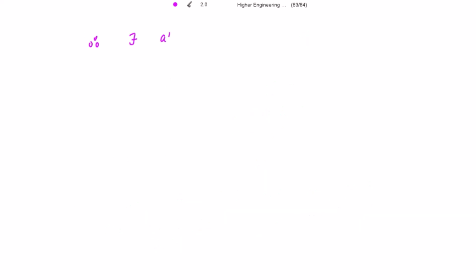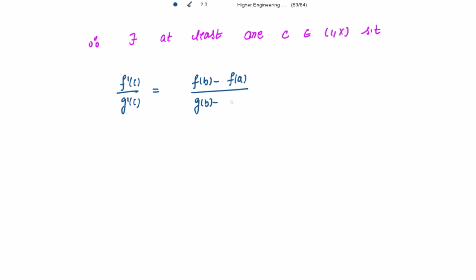Therefore there exists at least one real number c belonging to the open interval (1, x) such that f'(c) divided by g'(c) is equal to (f(b) minus f(a)) divided by (g(b) minus g(a)), where g'(c) is non-zero in the open interval (1, x).